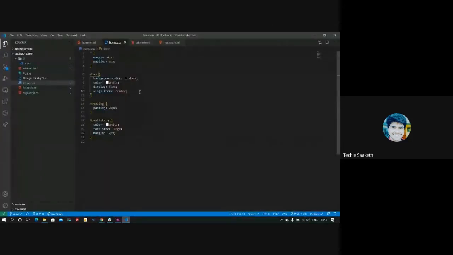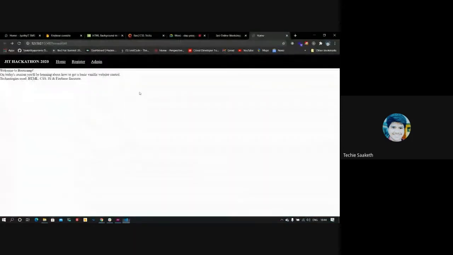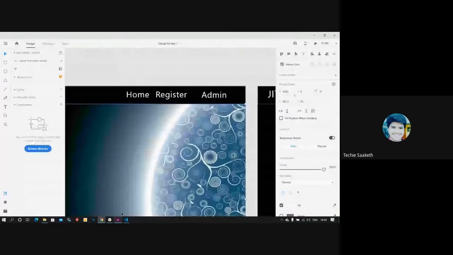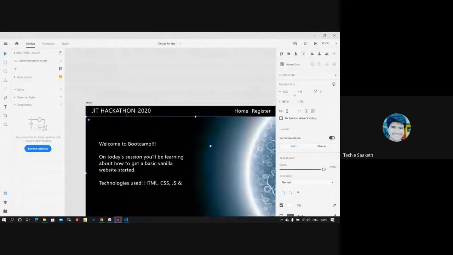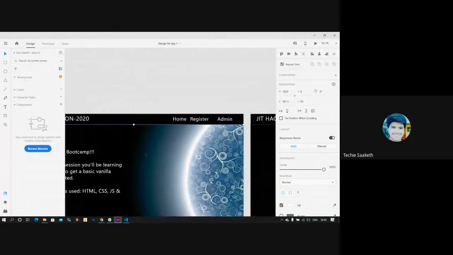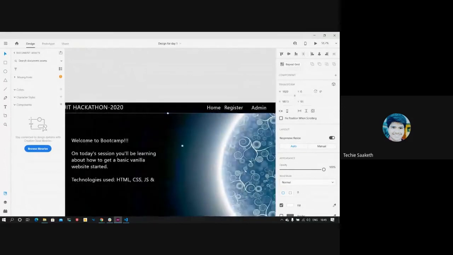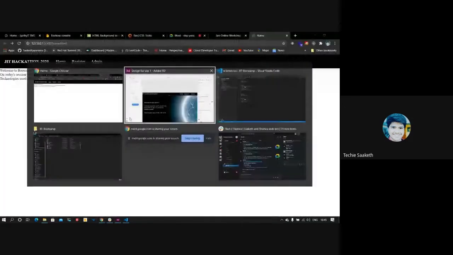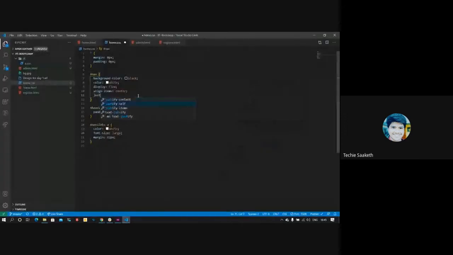So here both of them are placed side by side, but what we want is Jait Hackathon 2020 should be on the left and home, register, admin should be on the right. So let's make that using justify content.